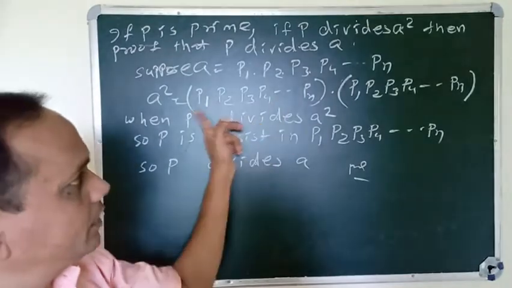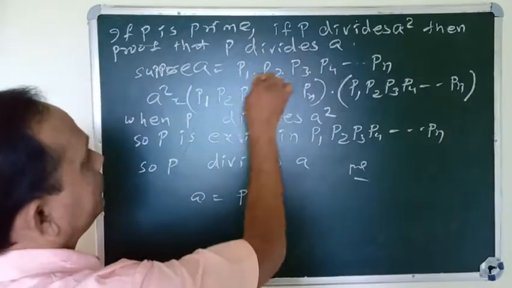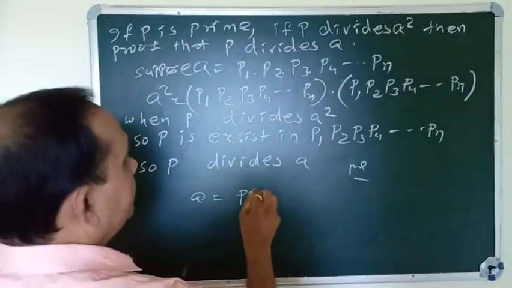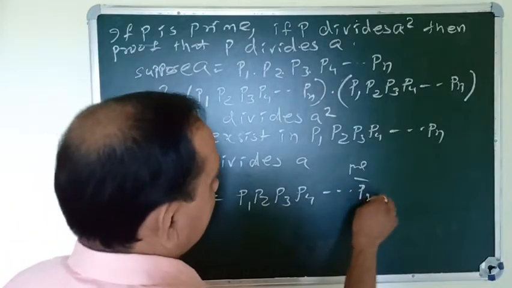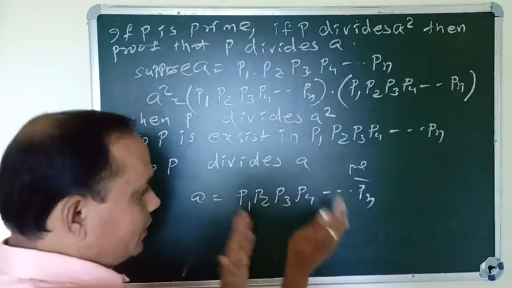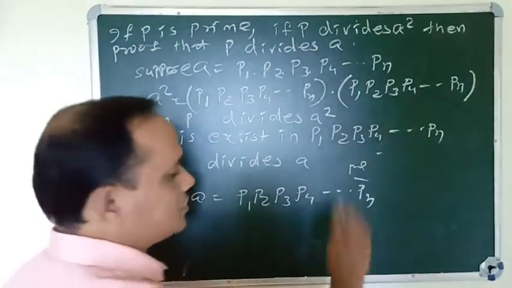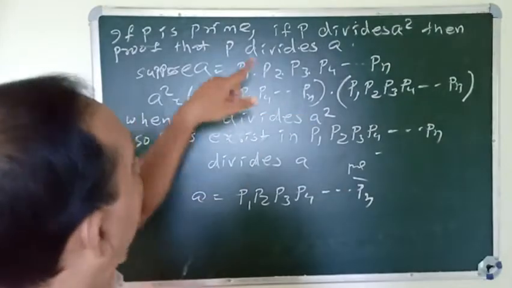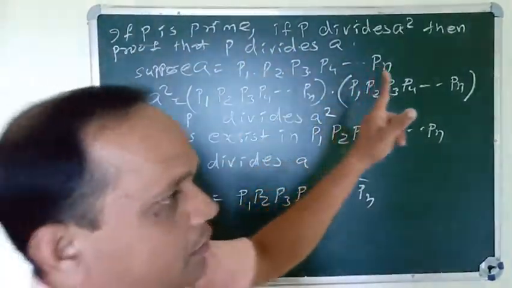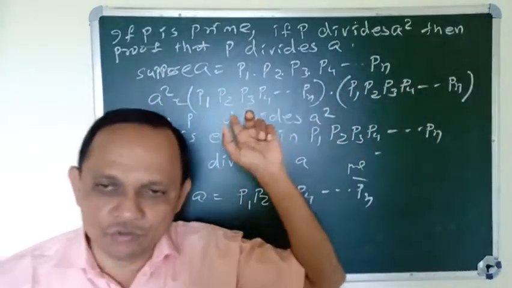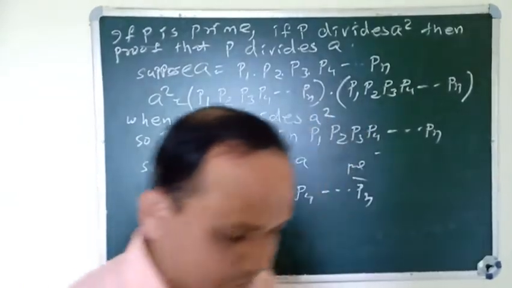Then a equals p1, p2, p3, p4 up to pn. Here p exists, so p must divide a. This is proved. In this way, if p divides a square, then p must divide a. This is the theorem, and it will be utilized in proving other assumptions.